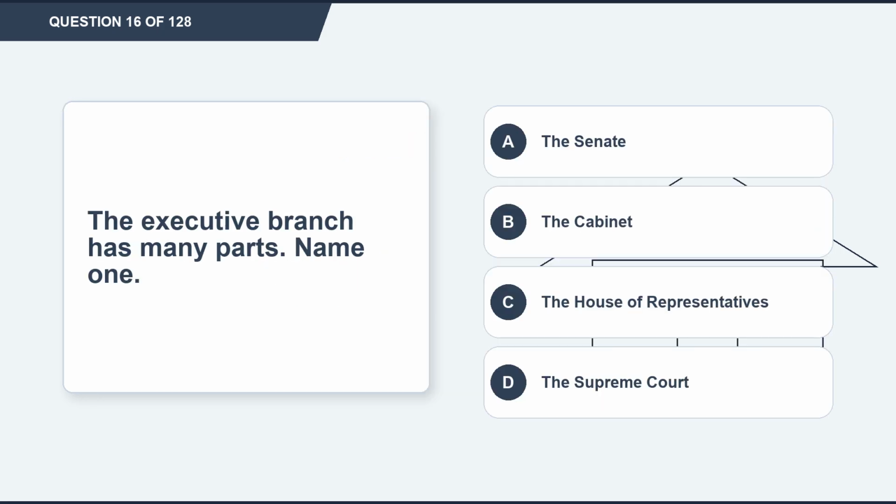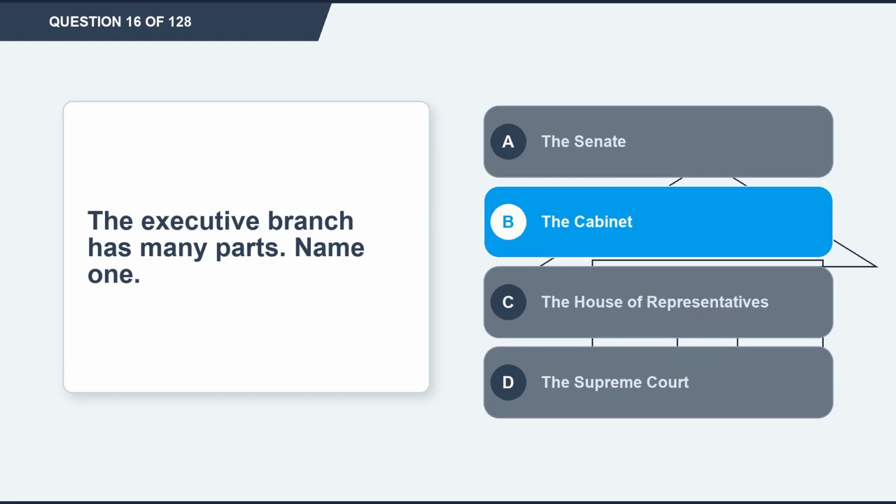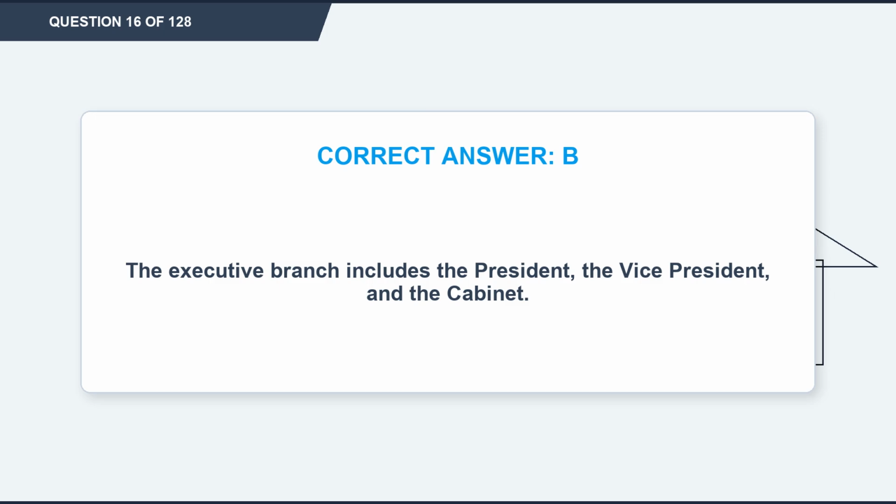Question 16. The executive branch has many parts. Name one. Option A, the Senate. Option B, the Cabinet. Option C, the House of Representatives. Option D, the Supreme Court. The correct answer is option B, the Cabinet. Explanation: the executive branch includes the President, the Vice President, and the Cabinet.